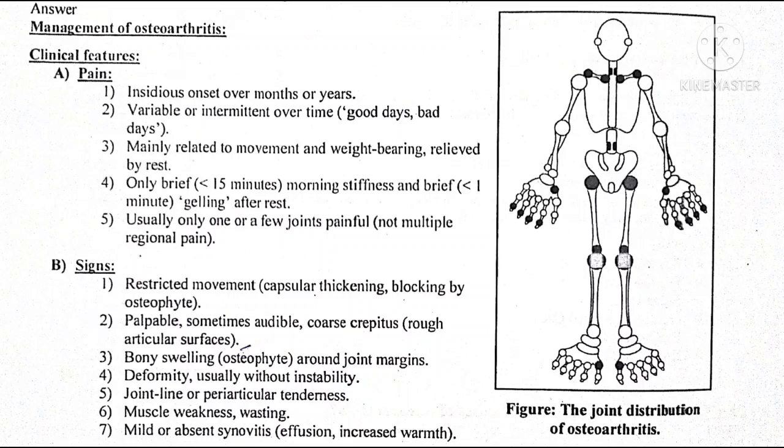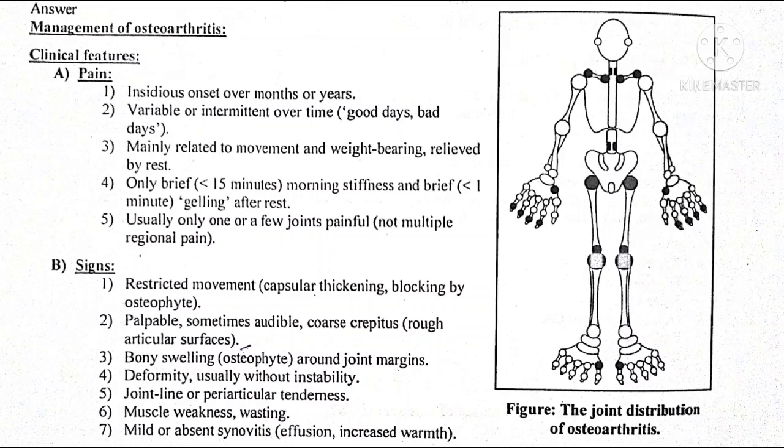Palpable, sometimes audible, coarse crepitus is heard, and it is due to rough articular surface. Bone swelling or osteophyte is seen around the joint margin. Deformity is seen, but usually no instability is present.